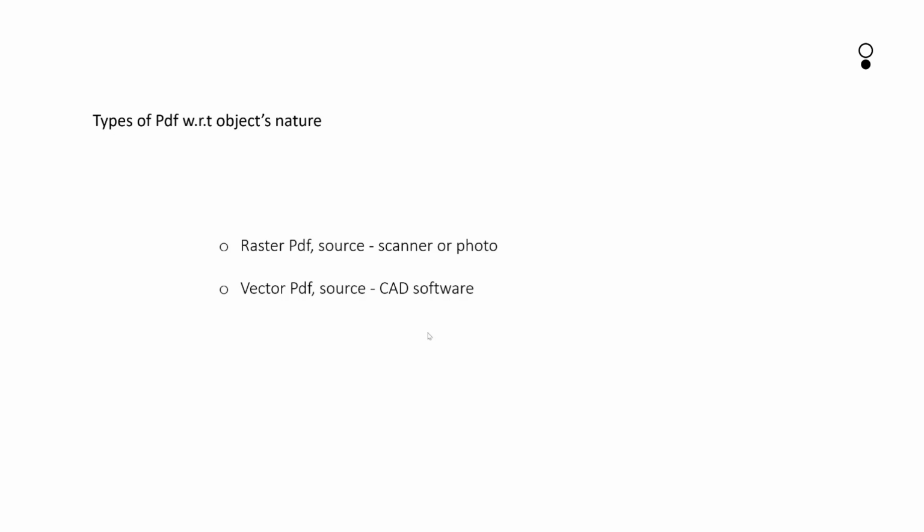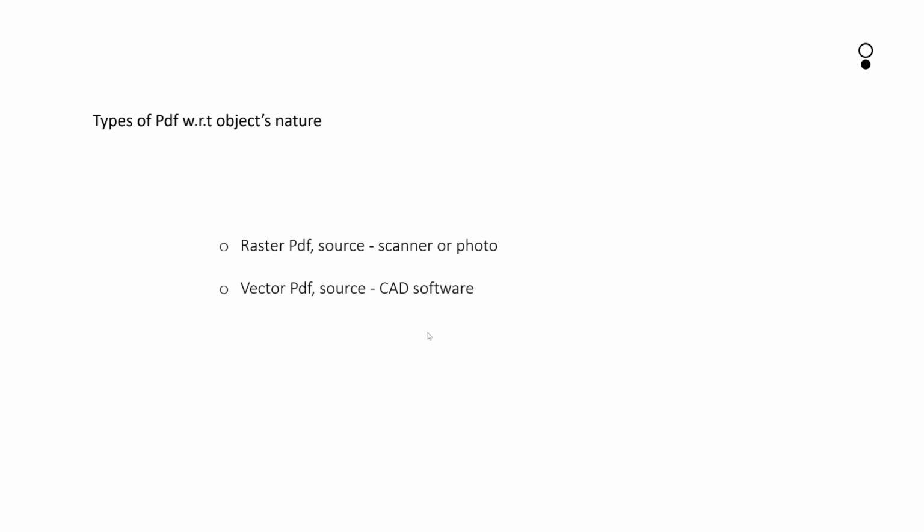Hello, in this video we will see the types of PDF with respect to its object's nature. To work easily in WiseImage, we will divide PDF into two different categories. One is raster PDF, or you can say scanned PDF, and the other category will be vector PDF.